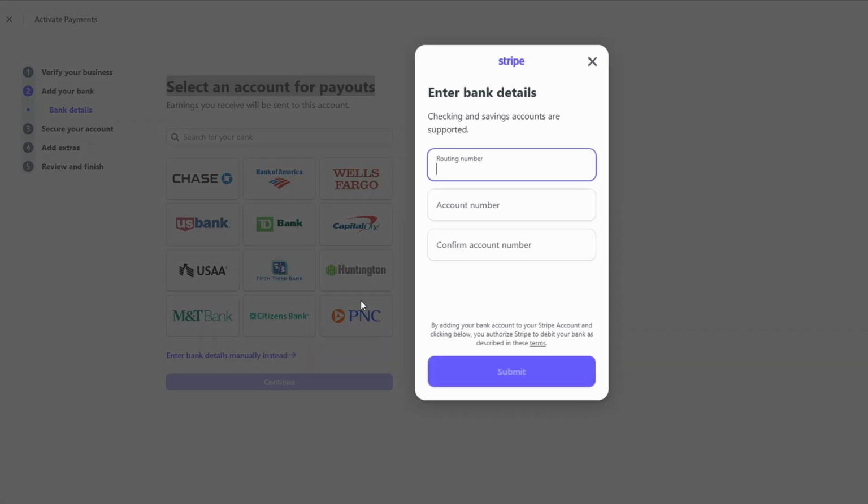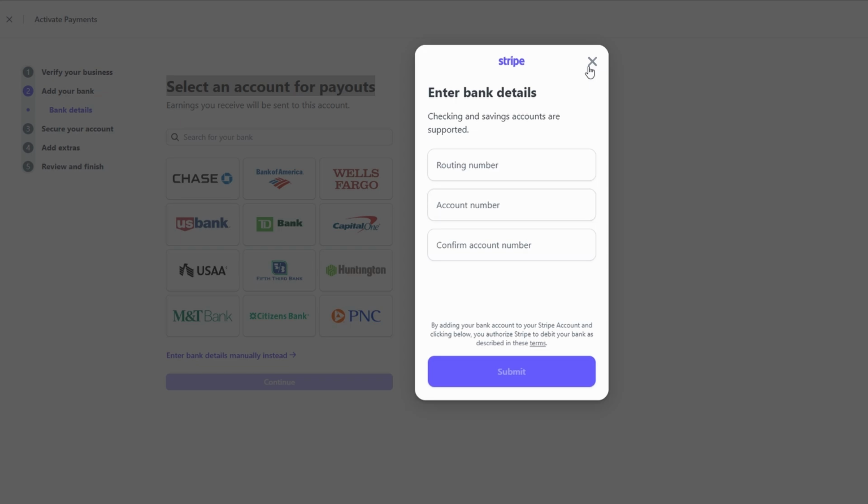Next, you'll need to enter your account number. This is the number tied to your business bank account, and it's important to get it right. You can find it on your bank statements or by logging into your online banking account. In some cases, especially in the US, you'll also need to provide a routing number. This helps Stripe identify the correct bank to send payments to. If you don't know where to find it, your bank can provide it, or you can easily look it up online. After entering everything, double-check your details to make sure there are no errors.